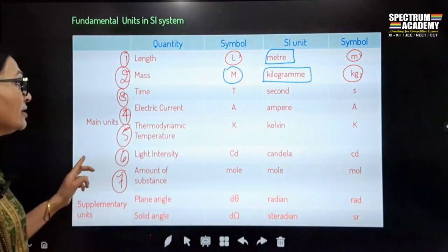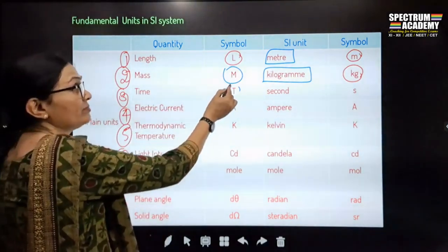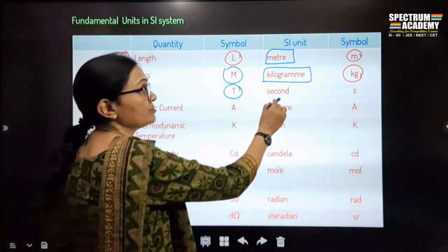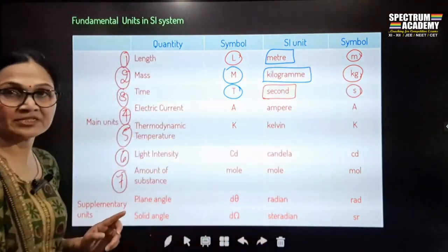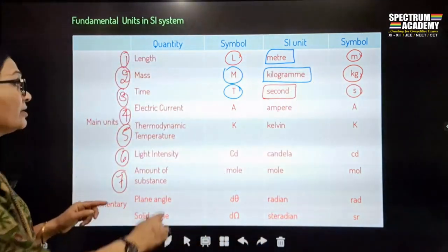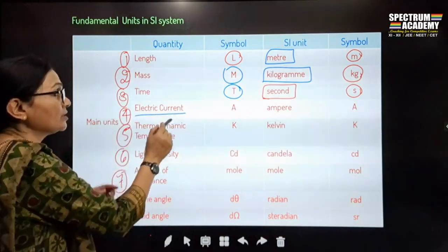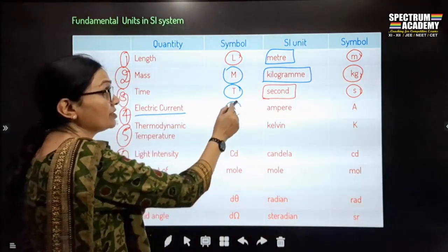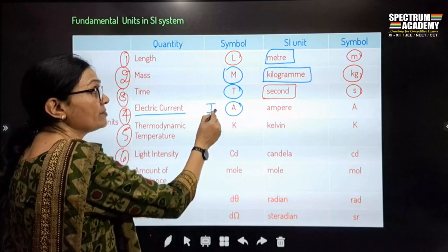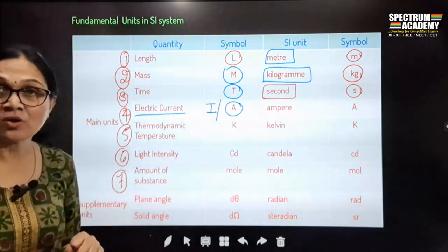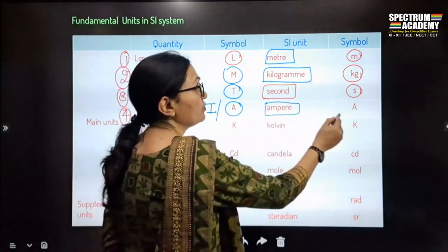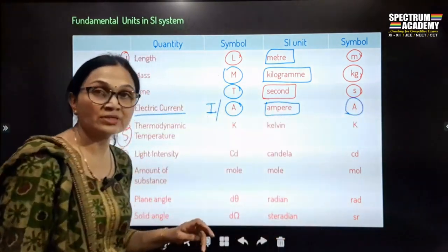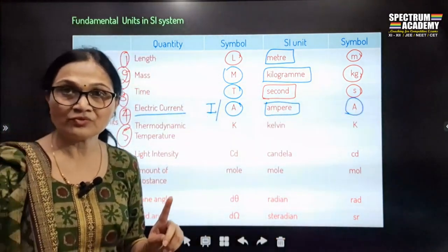Okay, so then time is denoted by capital T, whereas it is measured in seconds, and the symbol of second is s. Similarly, the fourth quantity is electric current. The symbol of it can be A, या फिर in dimensions you can also write it as I. And the unit of it is ampere, whereas the symbol of ampere is capital A. Ampere is the name of a scientist.